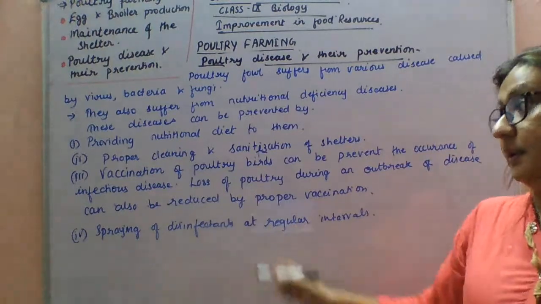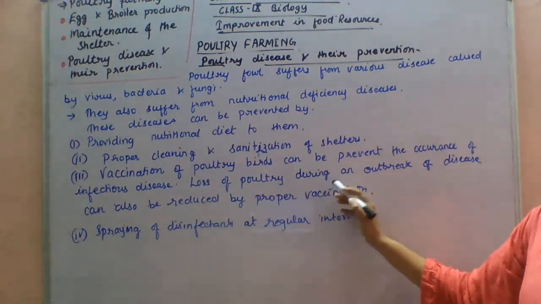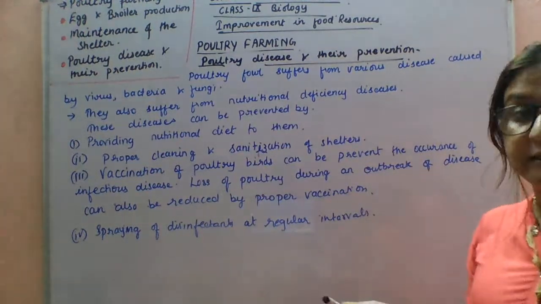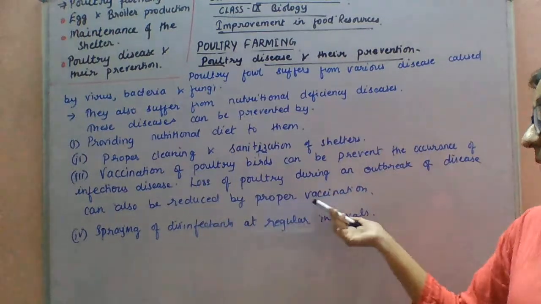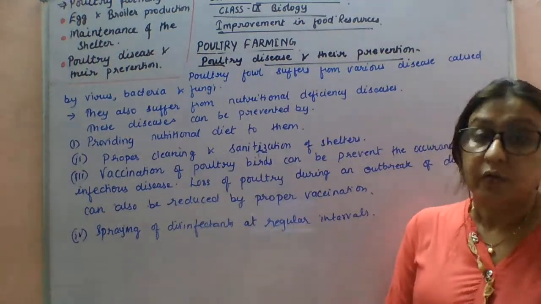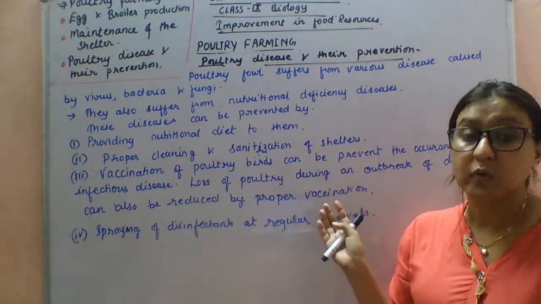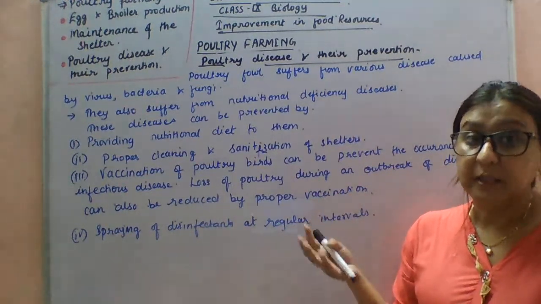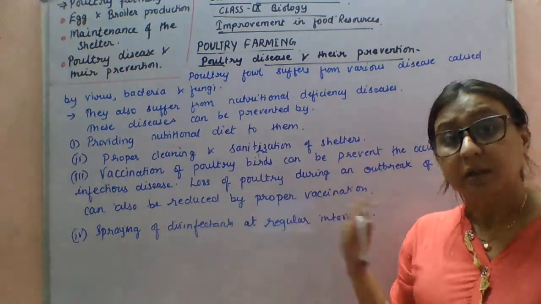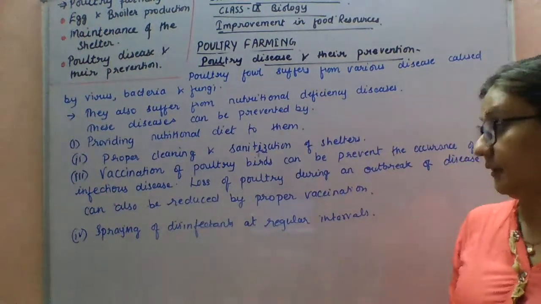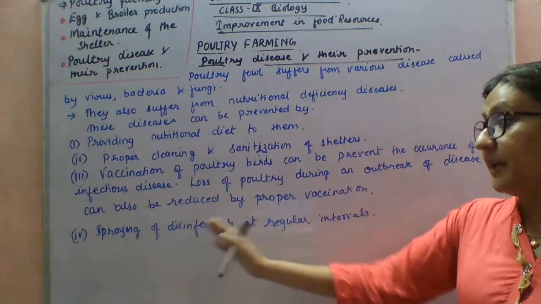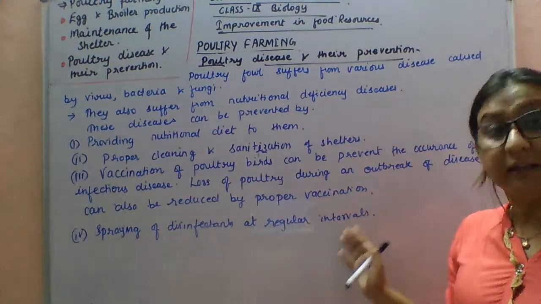Loss of poultry during an outbreak of disease can also be reduced by proper vaccination. Obviously, if the poultry fowls are provided vaccination at the proper time, so many diseases can be prevented. The last point is spraying of disinfectant at regular intervals.